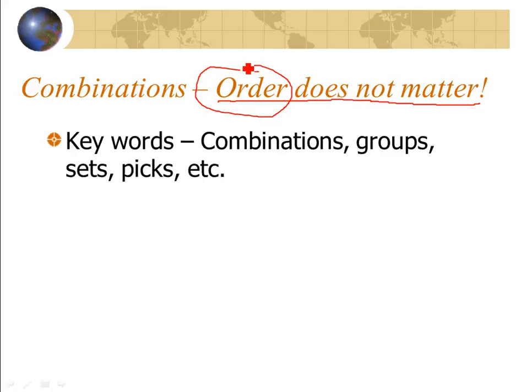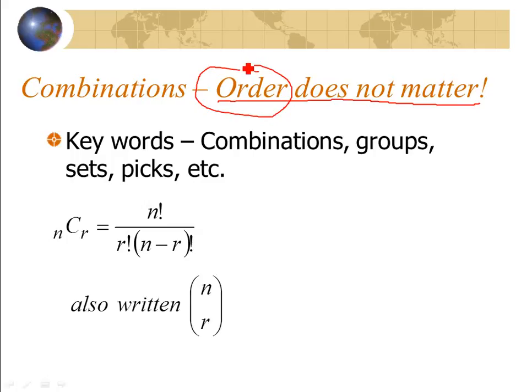Now, the keywords you're using are combinations, groups, sets, picks, number of cards dealt. The main one I use is this nCr, and the one that I saw your book using was the combination formula where it puts n over r, almost like a fraction without the bar. In my calculations, I'm going to tend to use nCr because it's easier for me to type in and to utilize. So just realize that these two things mean the same.